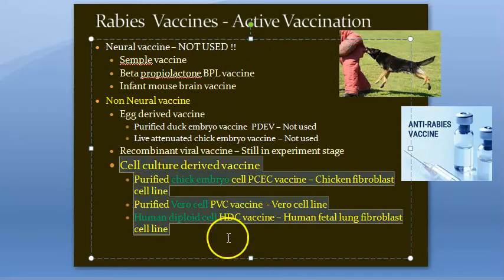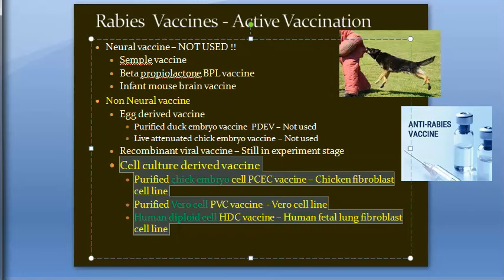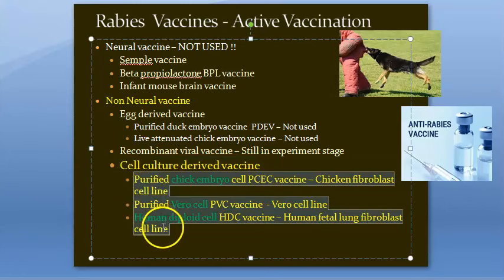You can say cell culture derived vaccine. Basically, this is the most recommended vaccine for prevention of rabies. They are highly immunogenic and they are devoid of neurological complications. So that's why these are used. Three vaccines are available in India. Those are purified chick embryo cell, that is PCEC vaccine. It is prepared from the chicken fibroblast cell.